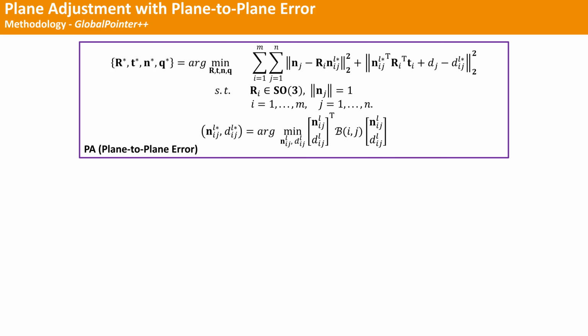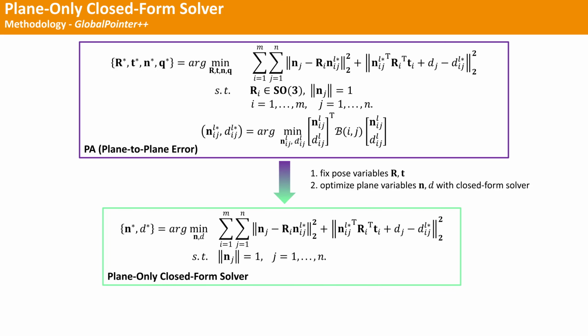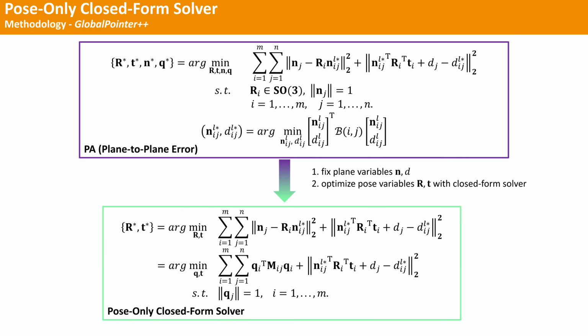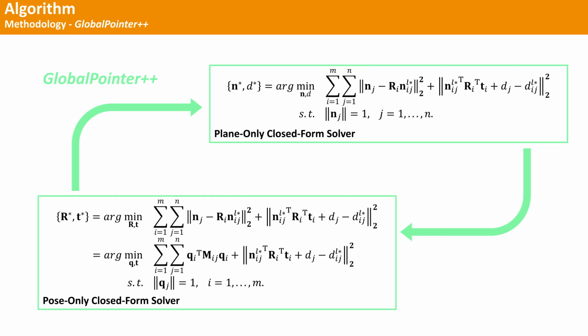Apart from the GlobalPointer algorithm, we further propose a variant algorithm named GlobalPointer++, which measures registration quality by plane-to-plane error. Inspired by the biconvex relaxation technique, we can fix pose variables R, t and optimize plane variables. Due to the special structure of the problem, we can solve each plane variable analytically. Similar to the plane-only closed-form solver, we can derive the pose-only closed-form solver. Once combining these two solvers, we immediately arrive at the accelerated plane adjustment algorithm variant named GlobalPointer++. GlobalPointer++ alternately solves each problem until the overall problem converges.